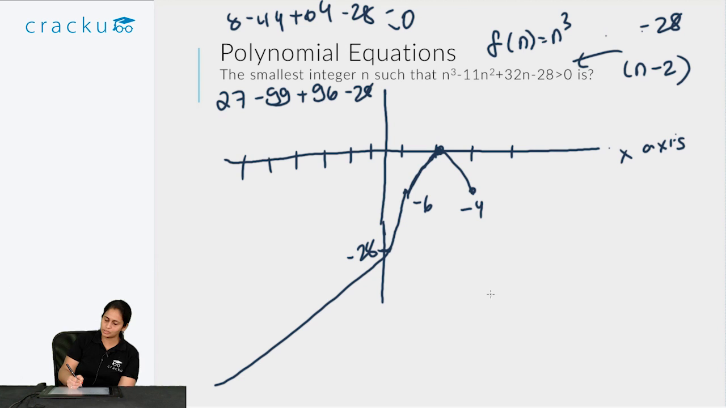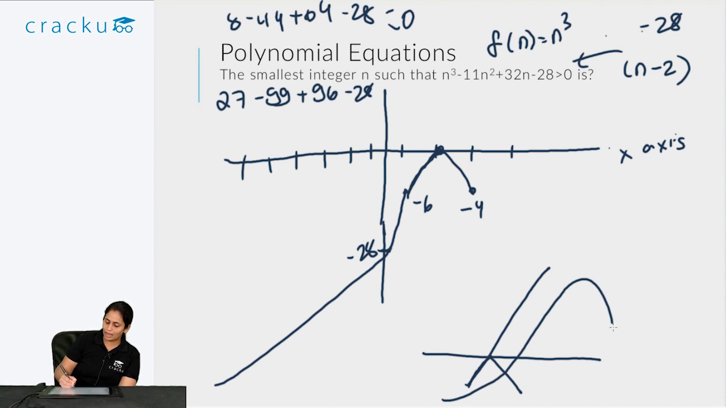And the fact that it goes back down again means that n minus 2 must be a factor of the equation twice. Because if it was a factor of the equation once, then it would have gone up after that. But because it is a factor of the equation twice, it has gone up and immediately gone down.